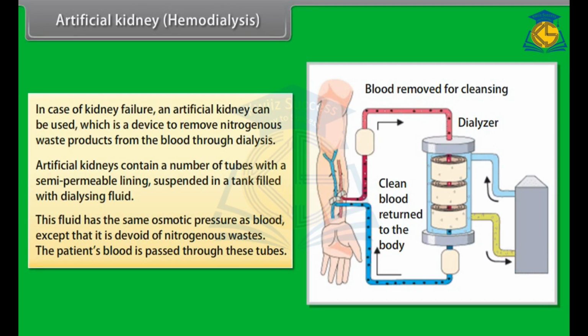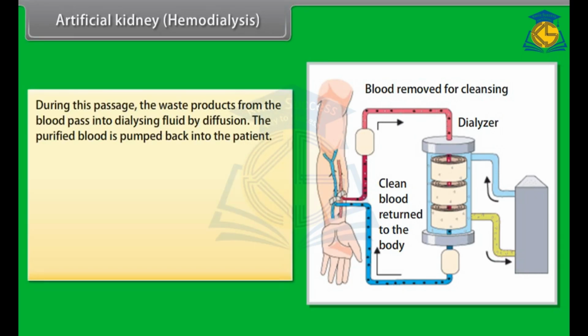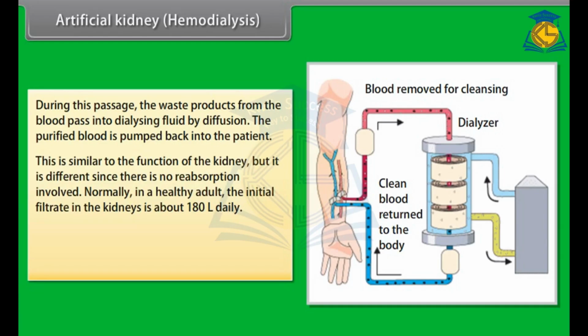The patient's blood is passed through these tubes. During this passage, the waste products from the blood pass into the dialysing fluid by diffusion. The purified blood is pumped back into the patient. This is similar to the function of the kidney, but it is different since there is no reabsorption involved.